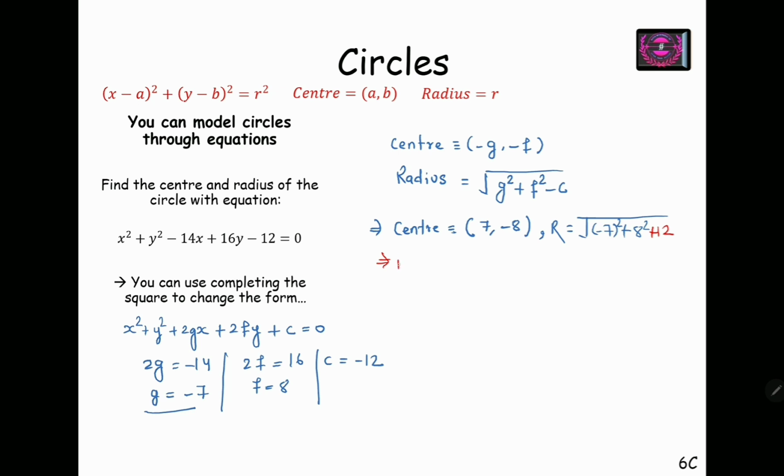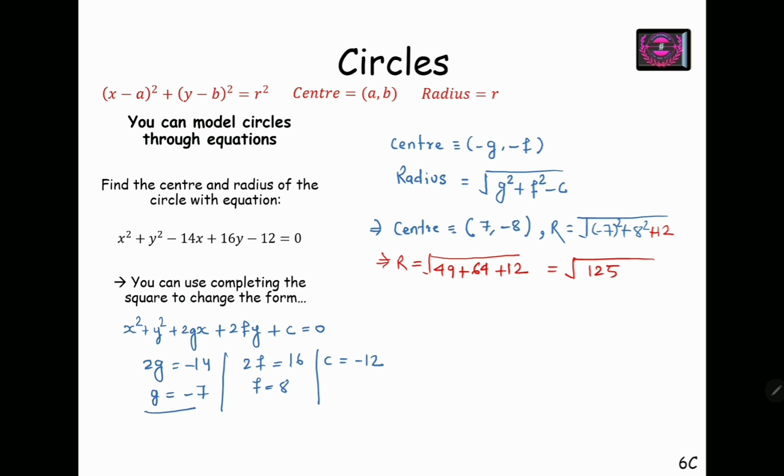Therefore, I have the radius equals 49 plus 64 plus 12, which gives us 64 plus 2 is 66 plus 10 is 76, 76 plus 50 will give us 126, and 125.